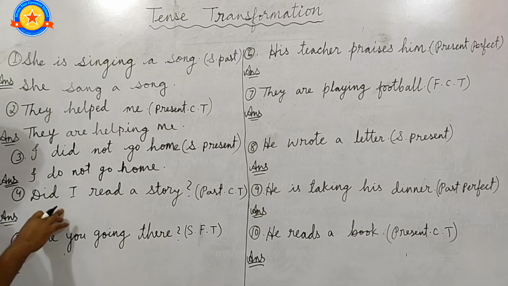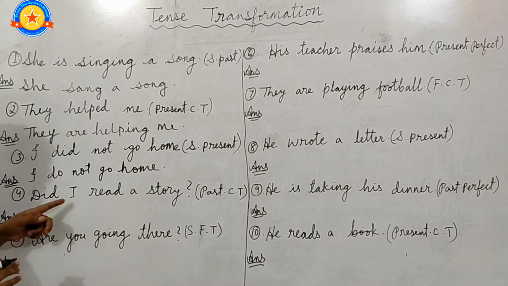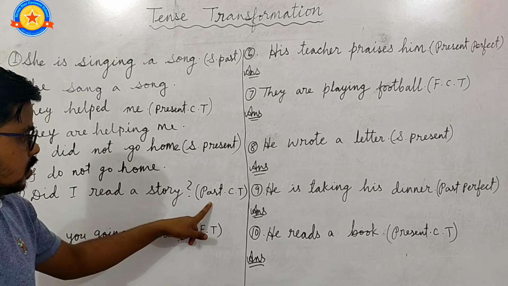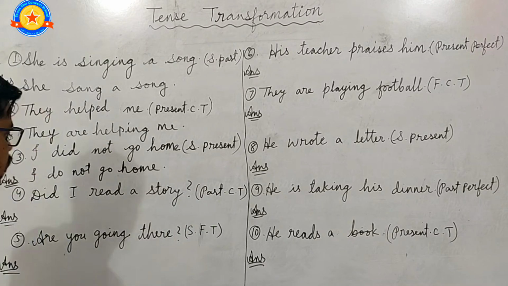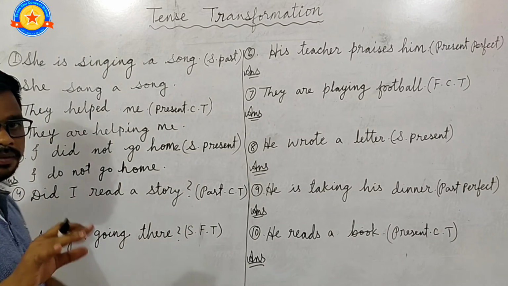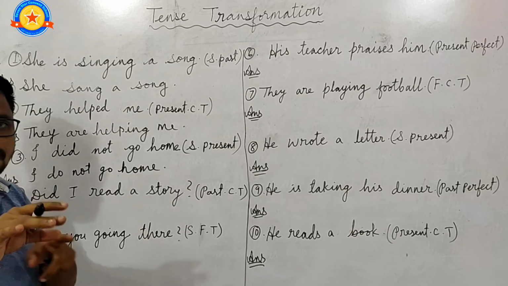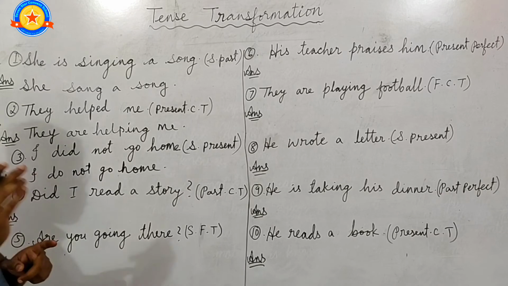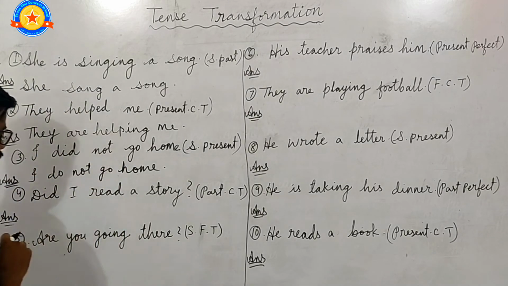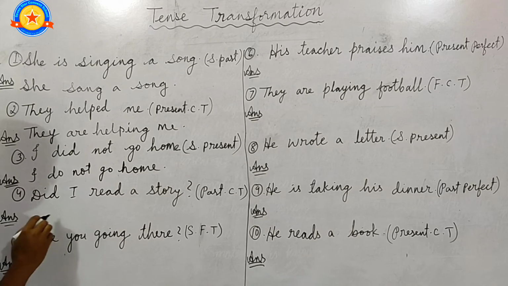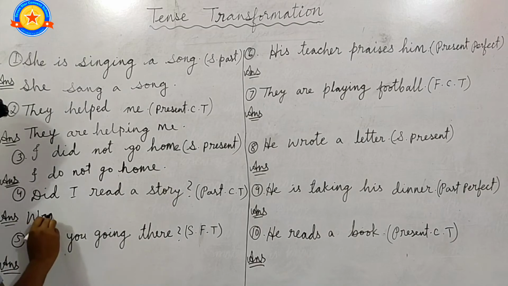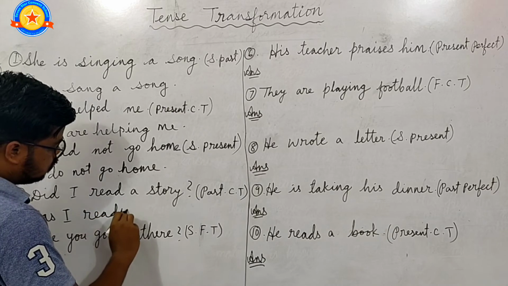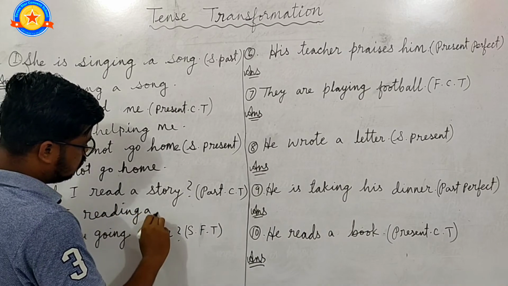And the fourth question is, did I read a story? It is an interrogative sentence and it is in simple past tense. We have to change this into past continuous tense. In past continuous tense, the helping verbs we use are was or were. Here "I" is a singular subject, so we will use "was". Was I reading a story?